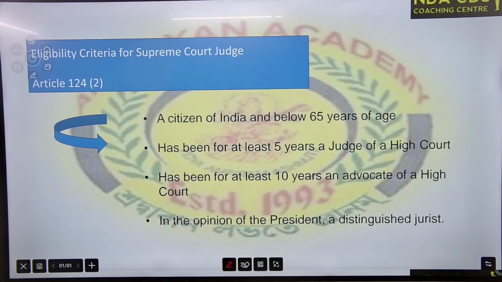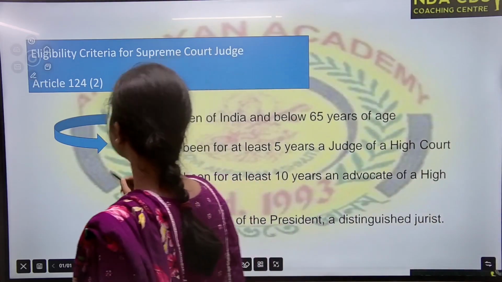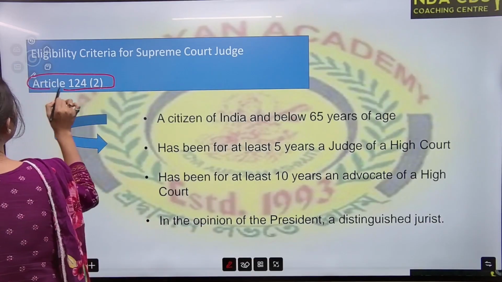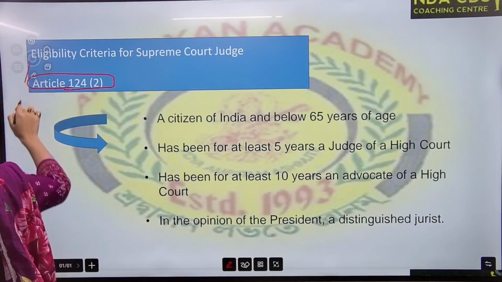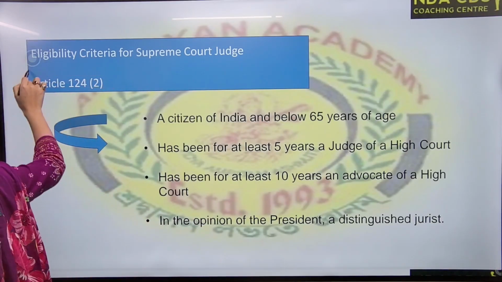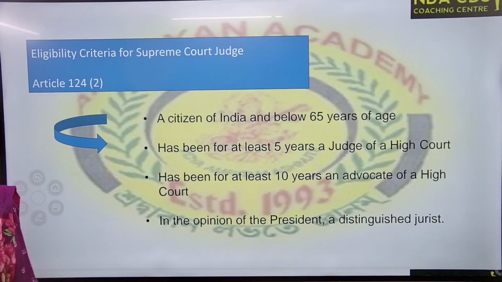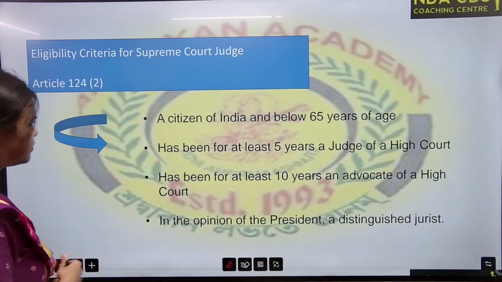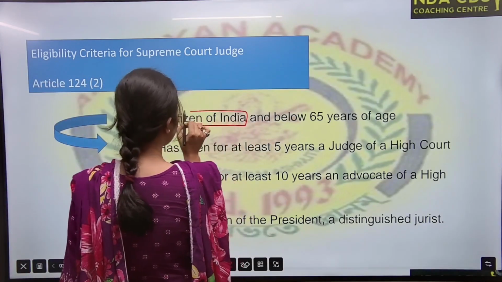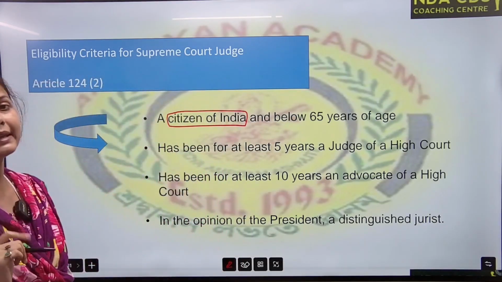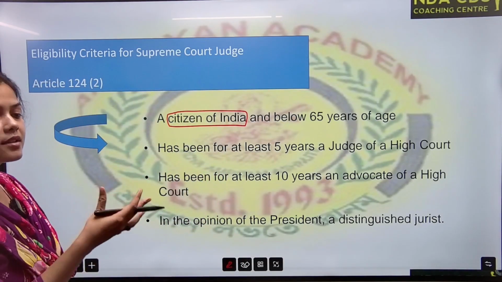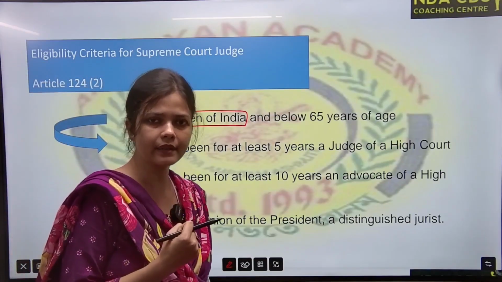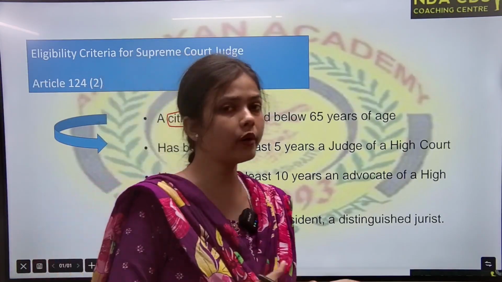If you want to become a Supreme Court judge, Article 124 clause 2 says something about the qualification. You have to be a citizen of India first. It doesn't matter whether you got the citizenship by birth, by naturalization or by registration.